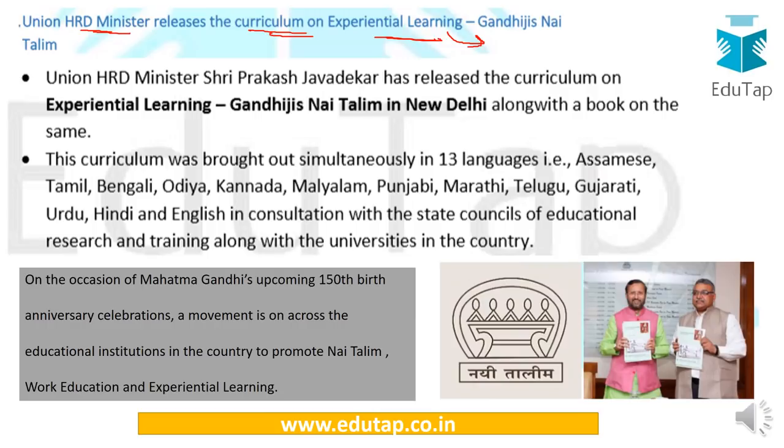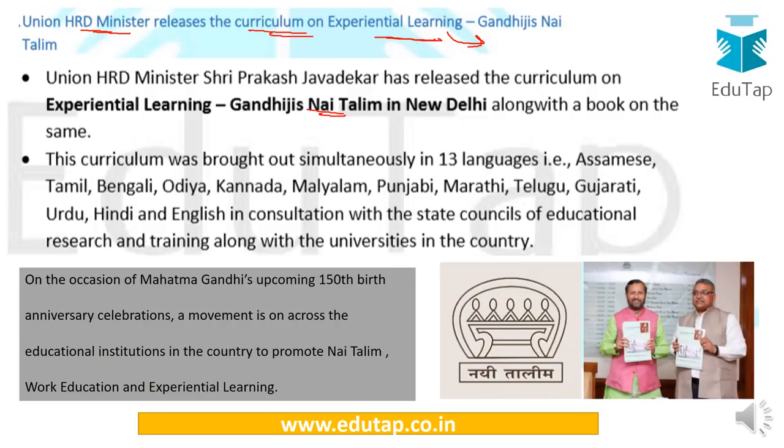So the vocational education was focused by Gandhiji, that is, he wanted students to be aware of other skills apart from their books, that is, he wanted children to be sure about what are their interests and they could develop various other skills. Now based on this, another important step is that this particular curriculum and the book has been released, and both these things are related to Gandhiji's Nai Talim.